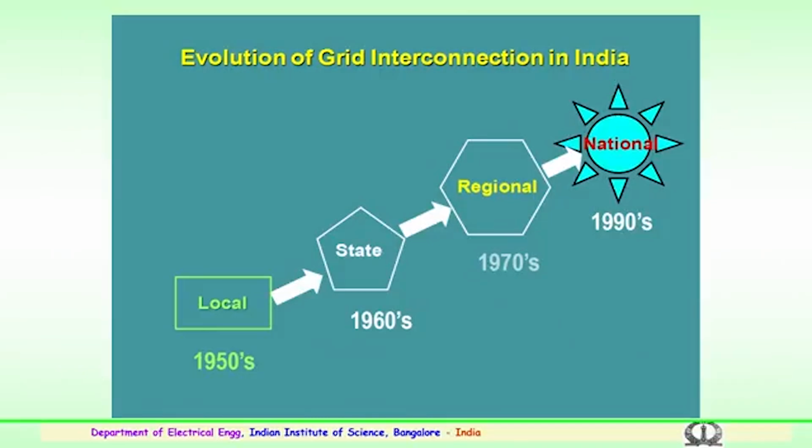Further, in the 1990s a thought was made that the entire nation should have a single grid.